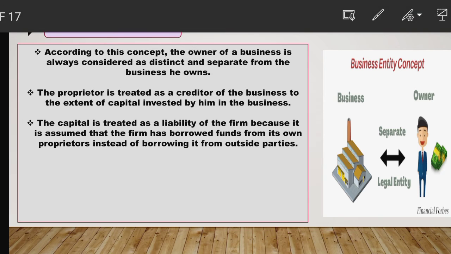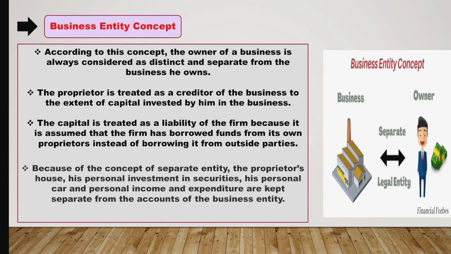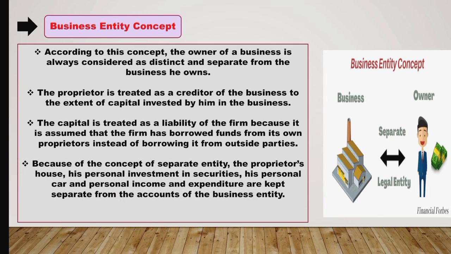Now, because of the concept of separate entity, the proprietor's house, his personal investment in securities, his personal car and personal income and expenditure are kept separate from the accounts of the business entity.